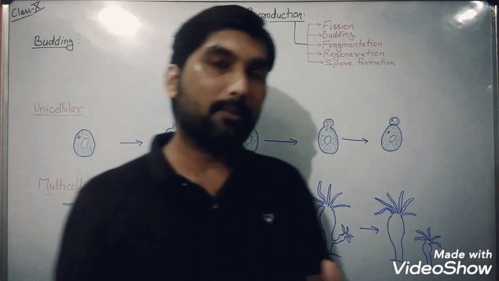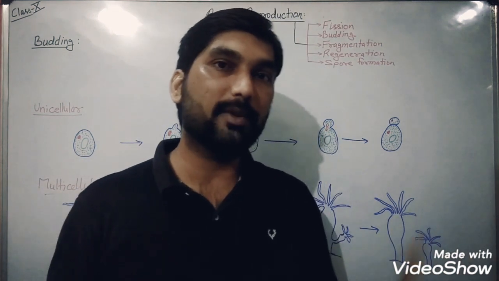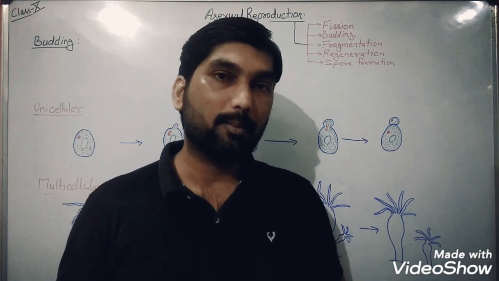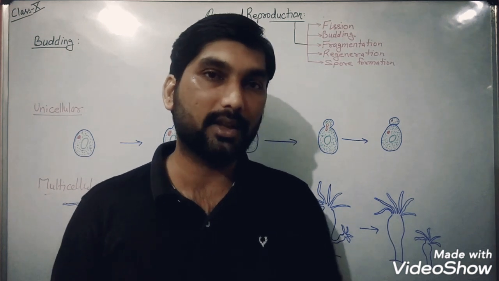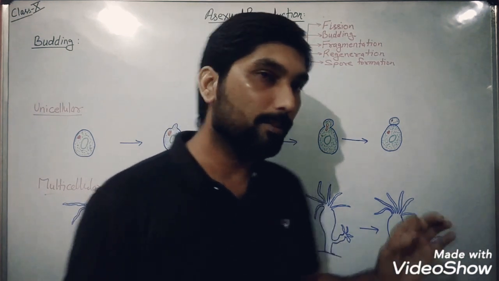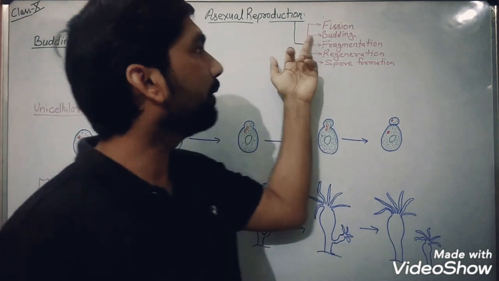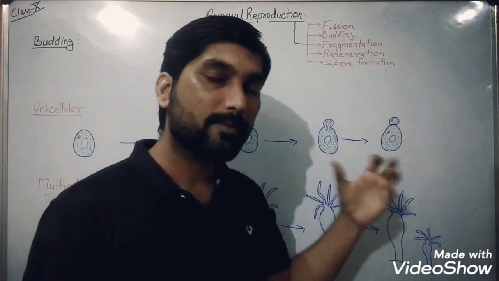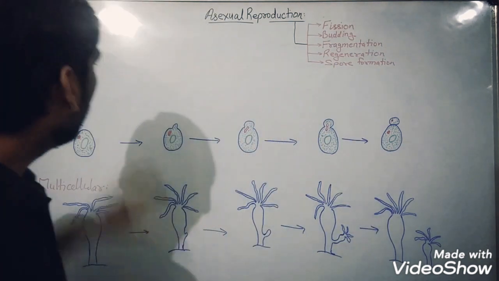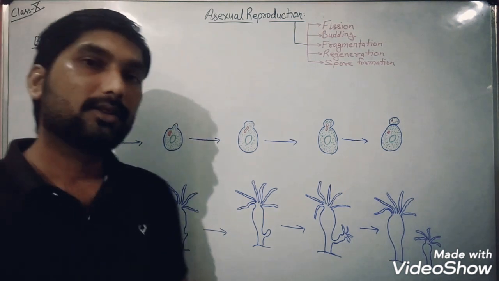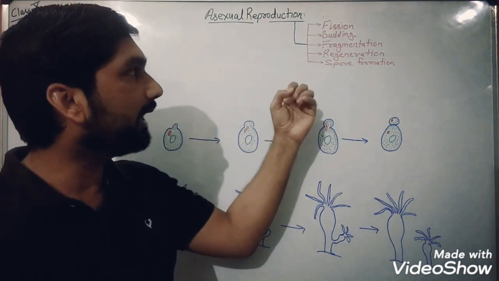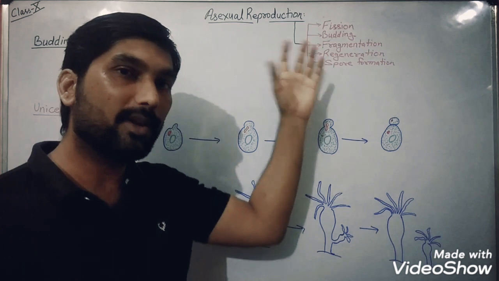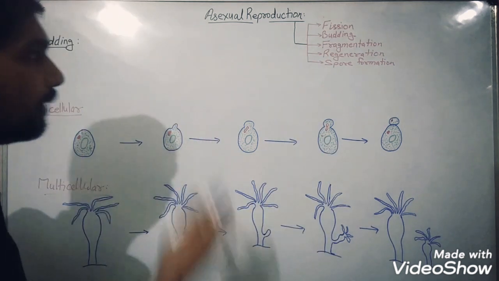Now today we are going to discuss a few more methods: budding, fragmentation, regeneration and spore formation. There is one more method, vegetative propagation, but we will discuss that in the next video. Today we will mainly focus on these four methods. So let's start with the first topic, budding. We will also discuss the differences amongst all these methods of asexual reproduction.